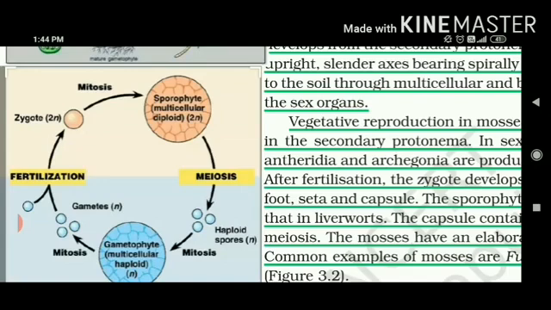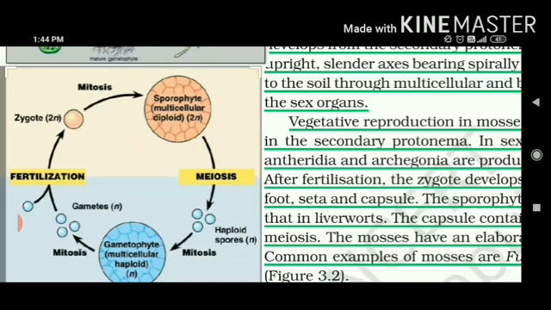Which body will form? Sporophyte body. Sporophyte is diploid because it is formed from zygote. The same number of chromosomes will remain. Sporophyte will give rise to different kinds of spores, but now the cell division has changed. It is meiosis, which is called reductional division, and these spores are haploid, and these haploid spores will grow with the help of mitosis, and they can easily form the gametophytic body.